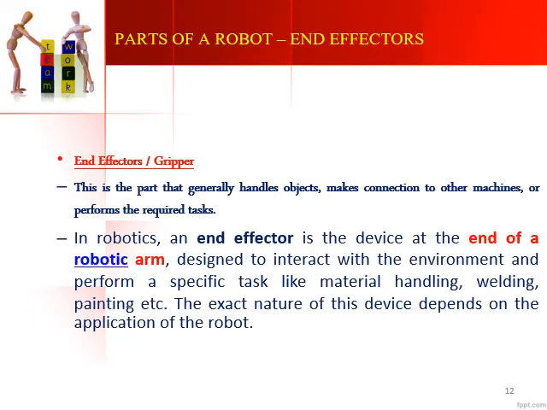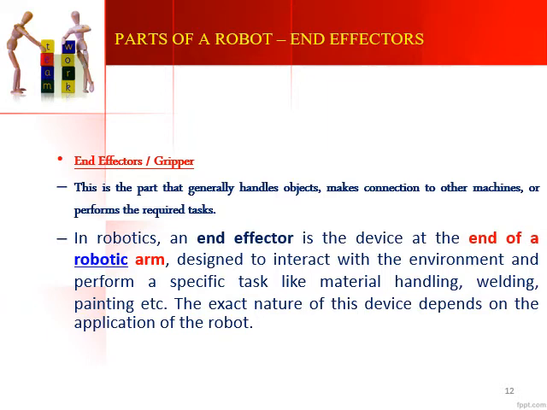The next part of the robot is the end effector or gripper. This is the part that generally handles the objects, makes connections to other machines, or performs the required tasks. There are two types of grippers or end effectors. If we have a hand-like shape at the end of the wrist of a robot, used for gripping or holding an object in order to pick it and place it somewhere else, it is called a gripper.